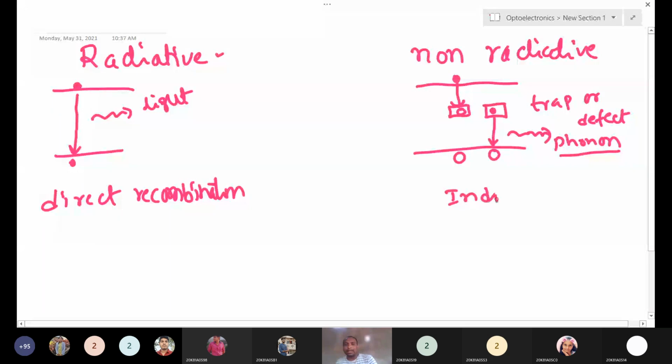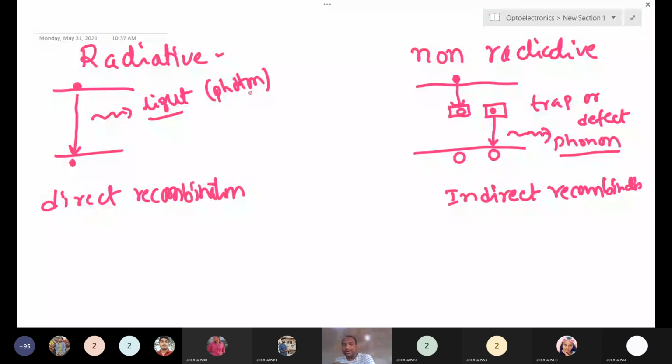In radiative recombination, electrons jump from the conduction band to the valence band directly, so it will emit a light or photon. In the non-radiative recombination process, the electron does not jump directly into the valence band. This recombination happens via trap states, defect states, or defect centers.